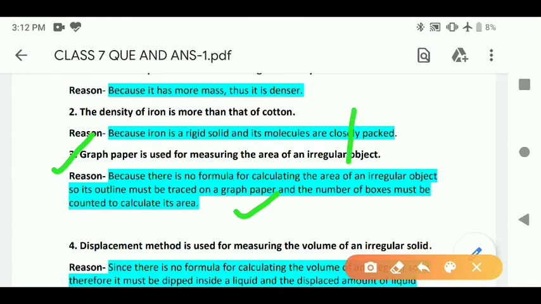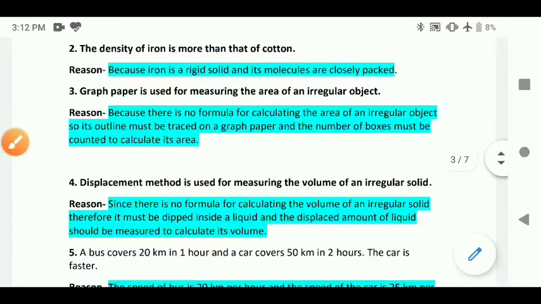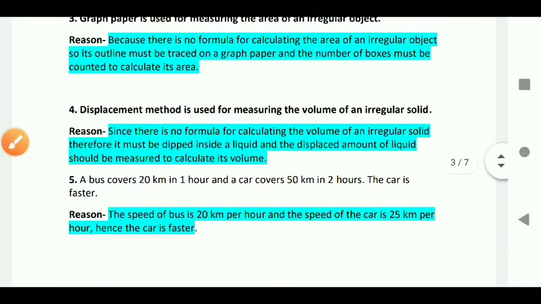Okay, next, displacement method is used for measuring the volume of an irregular solid. Since there is no formula for calculating the volume of an irregular solid, therefore it must be dipped inside a liquid and the displacement amount of liquid should be measured to calculate the volume.